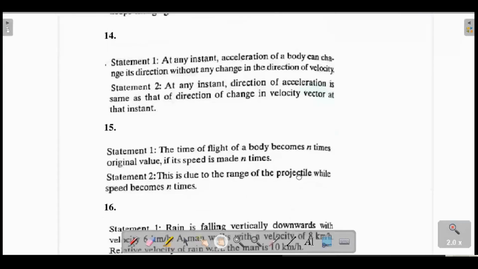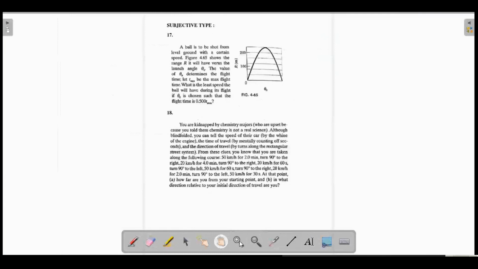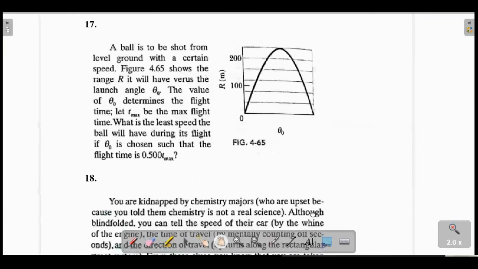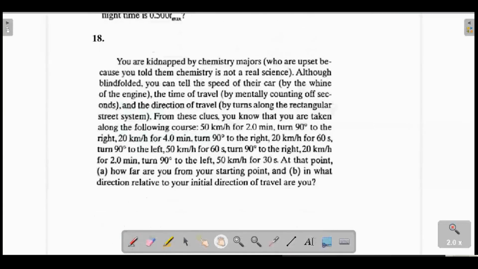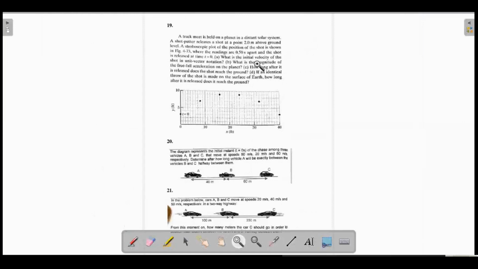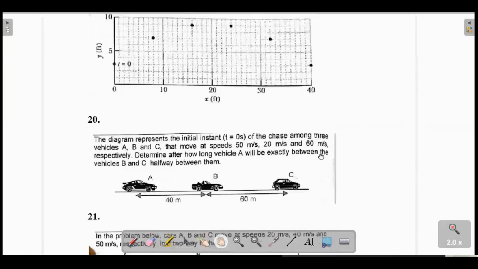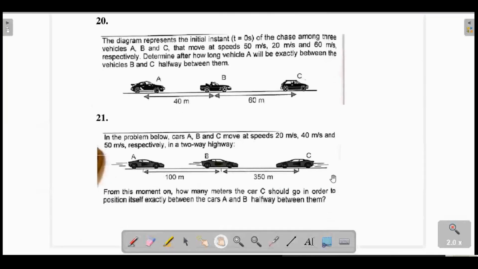Statement and reasoning. Subjective questions. Anything here?